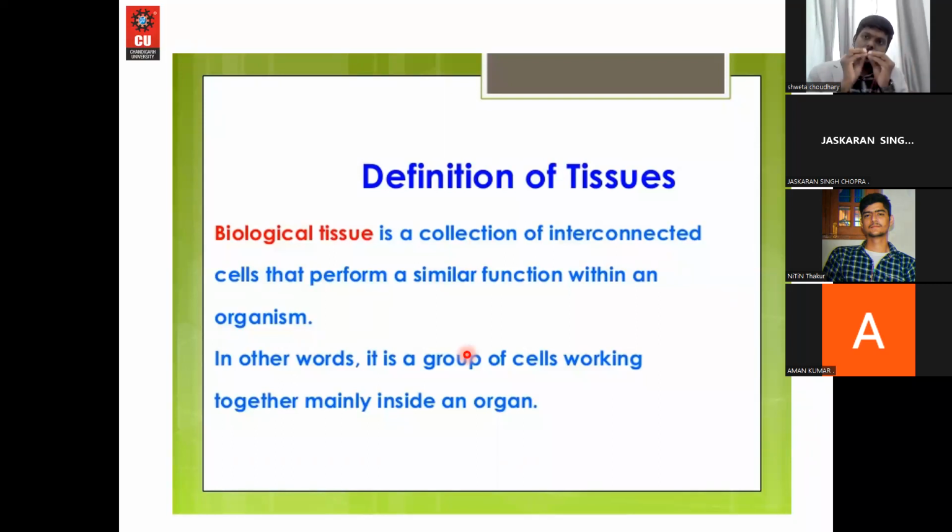If different cells in it are doing different functions, then it won't be a tissue, it will be an organ. All the cells within a particular tissue must function for a single agenda. Then only it can be classified as a tissue. If it is doing different functions, then it will be an organ. A group of tissues will make an organ, keep in mind. So this is the basic definition of tissue.